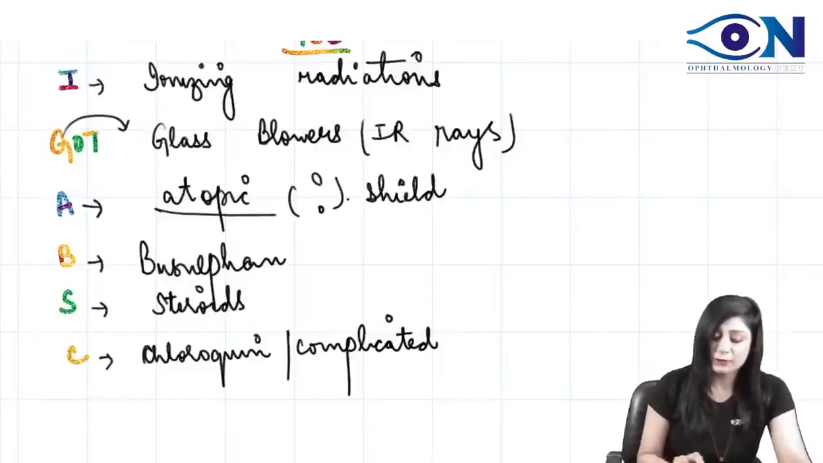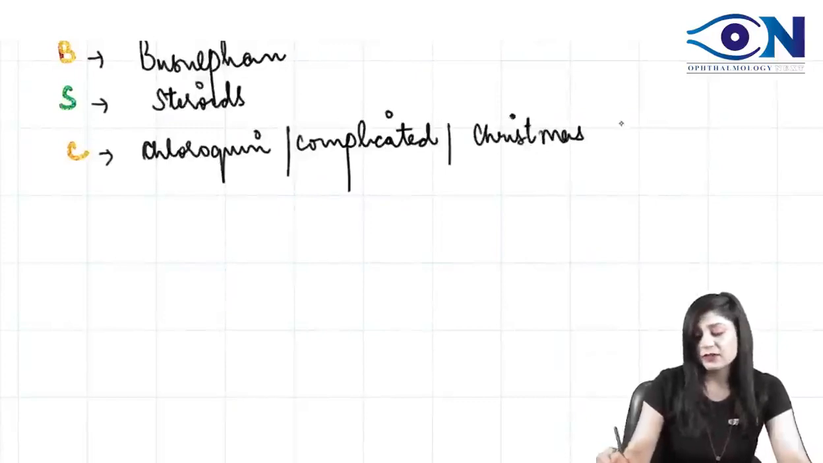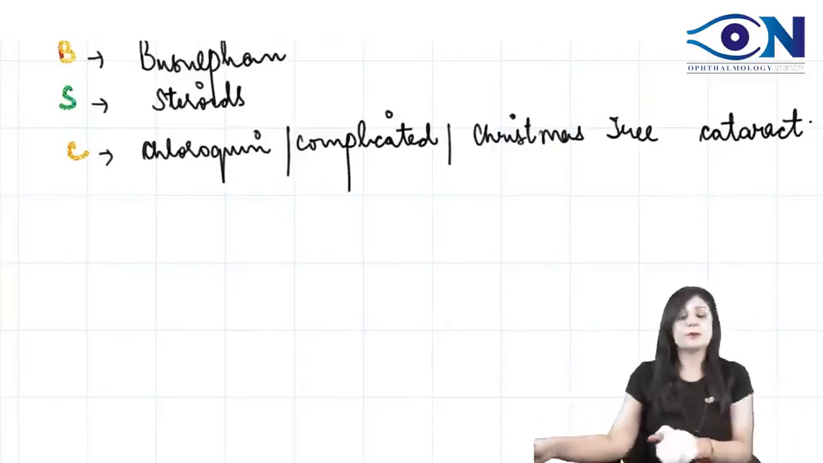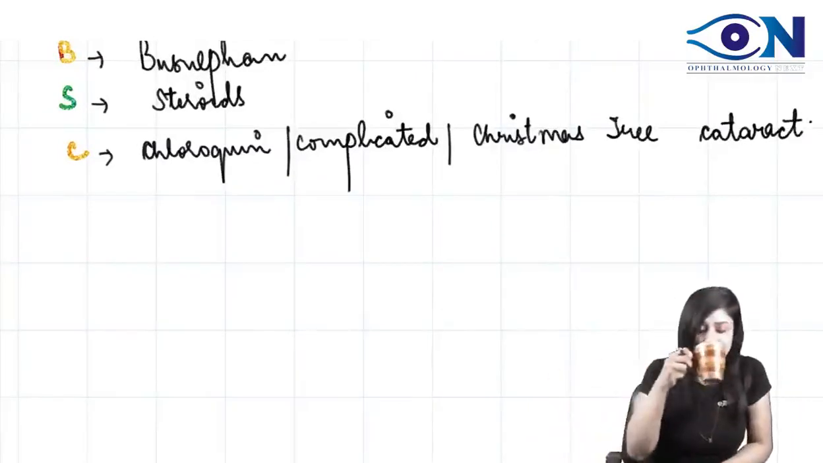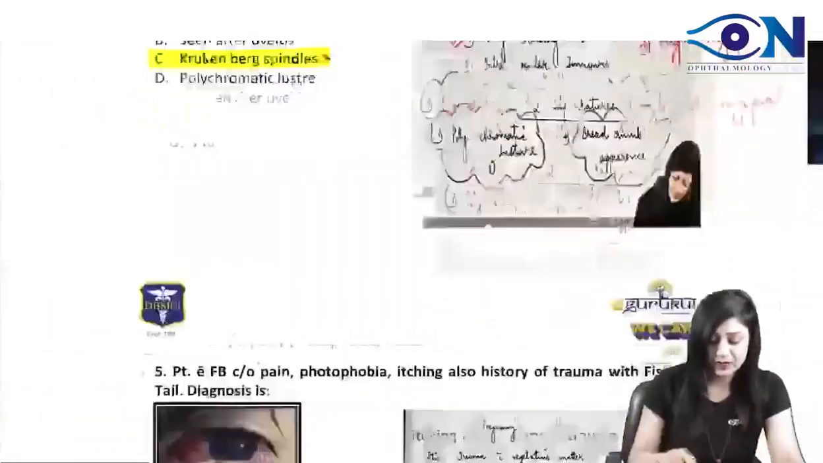And apart from complicated cataract, C for Christmas tree cataract also. All these are the fancy names of the cataract, and these are also causing the posterior subcapsular cataract. So all the important details with respect to this question we have done.